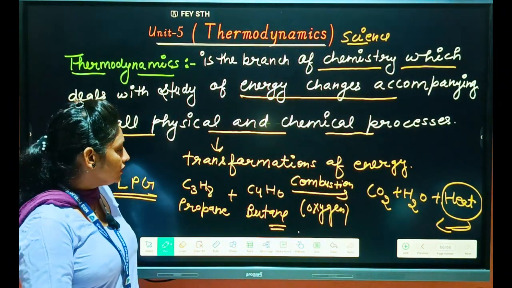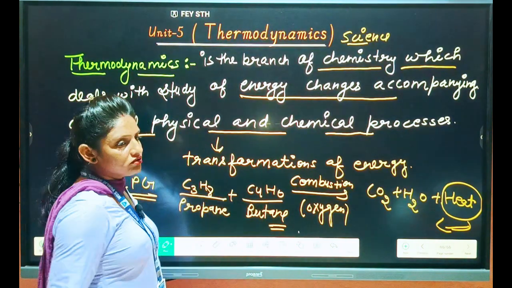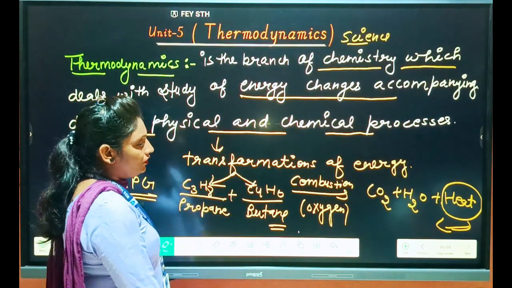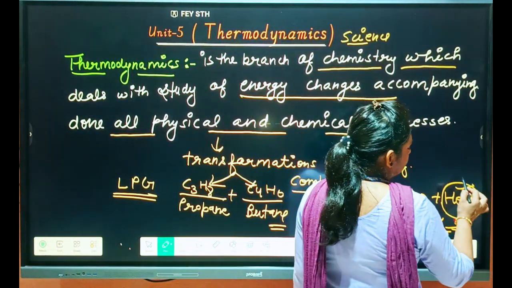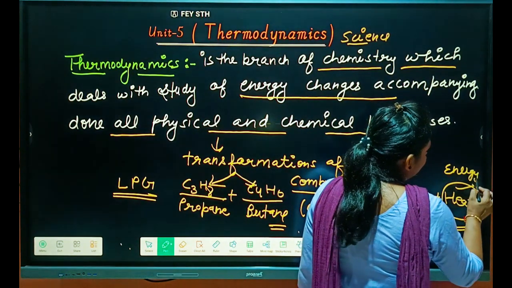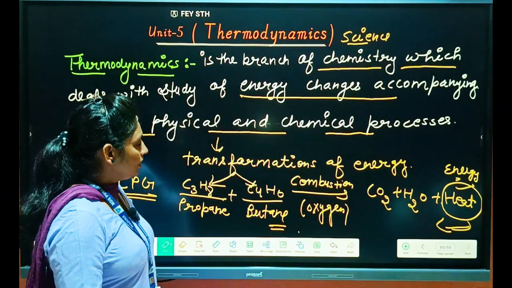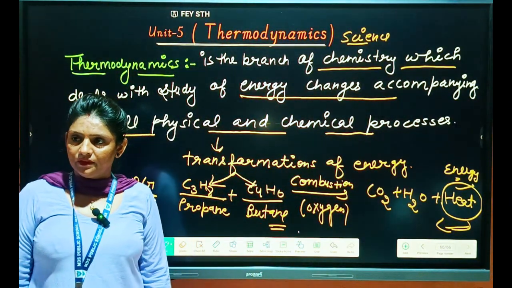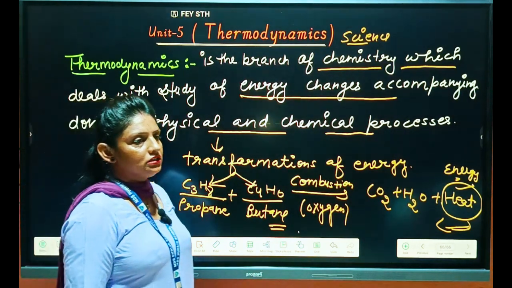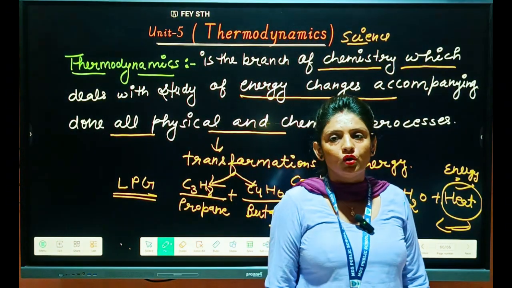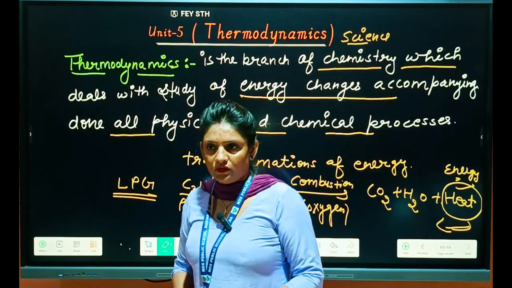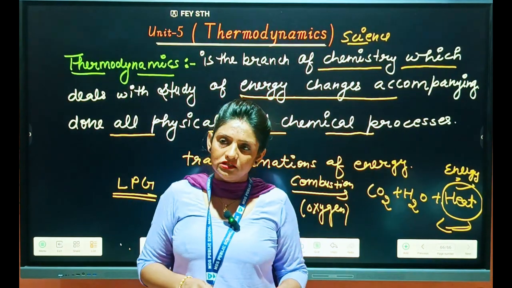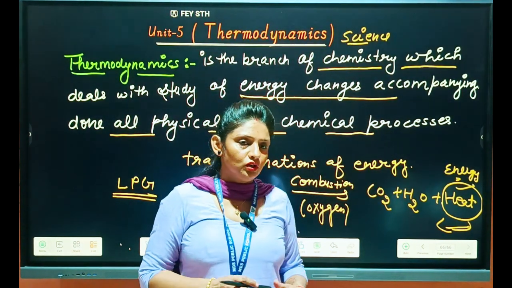Okay, so here these are chemicals, they have some chemical energy, and this chemical energy by combustion we can convert into heat energy. So this is telling us about the transformation of energy. Okay, and the transformation of energy from one form to another form is known as thermodynamics. The branch of chemistry which deals with the study of energy transformation is known as thermodynamics.